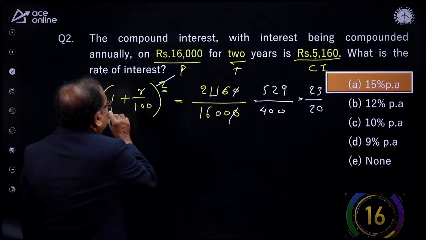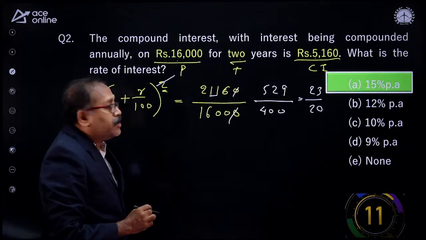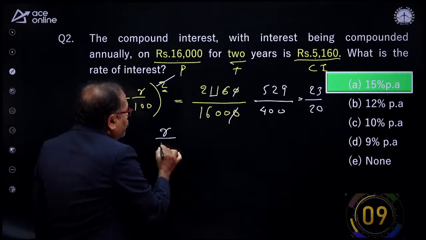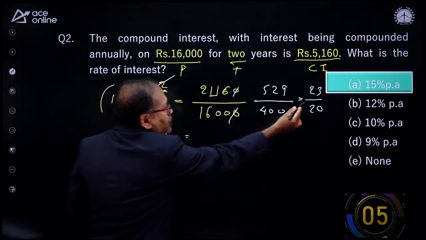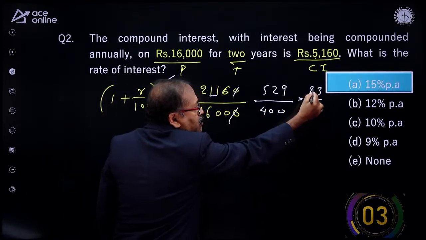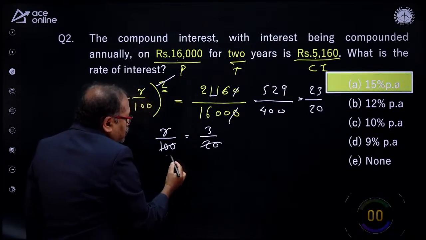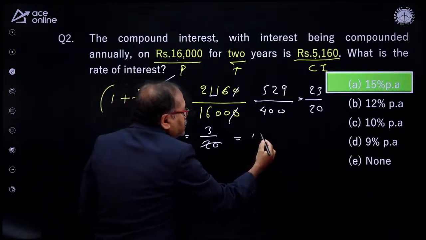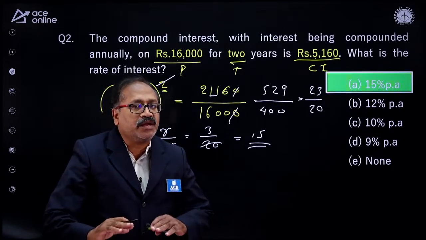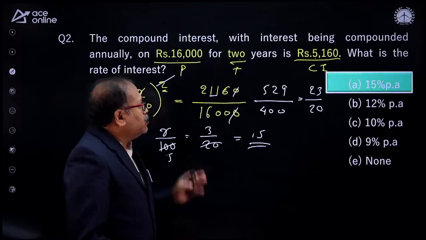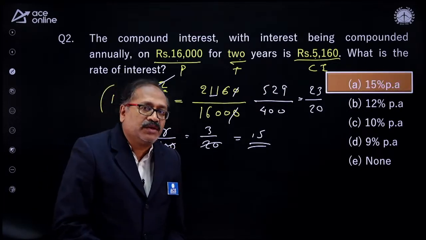So here I noticed that 1 plus R by 100 is equal to 23 by 20. Then what will I get? R by 100 is equal to, minus 1 there, so 23 minus 20, that is nothing but 3 by 20. So this gets cancelled 5 times, and 5 into 3 is 15. I'm so happy that some of the questions you are very, very comfortable with. There is an alternate way through the options you can verify it.